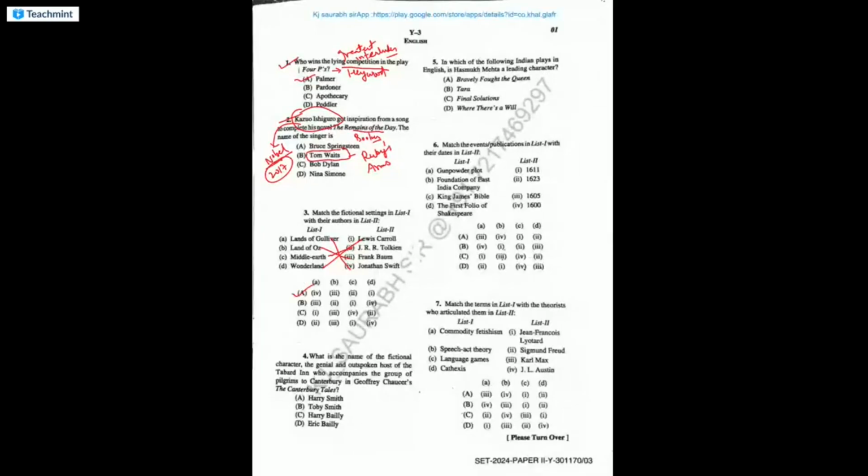Now a bit of information on Frank Baum, because he seems to be a little unfamiliar for all our learners. Frank Baum was an American fantasy writer. He wrote a very famous work called The Wizard of Oz.